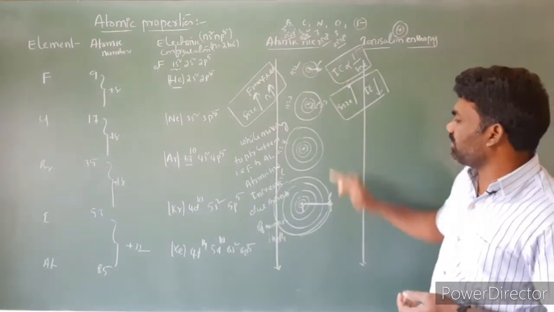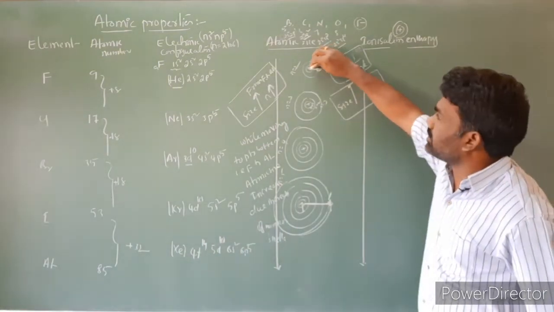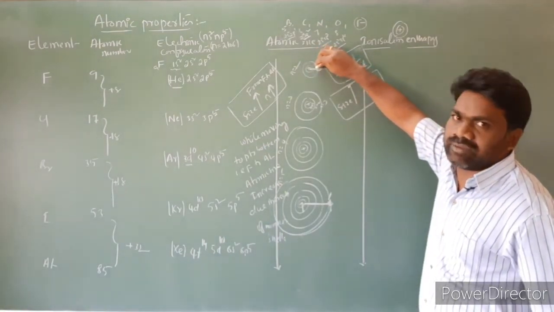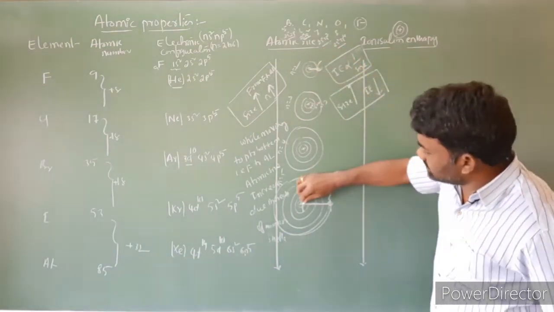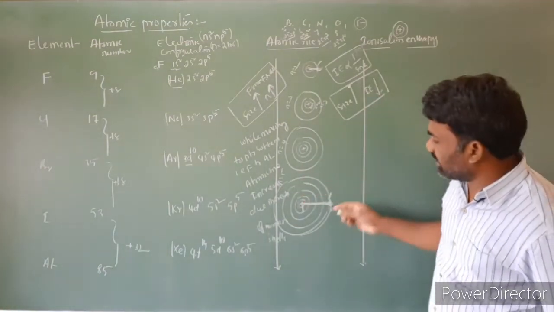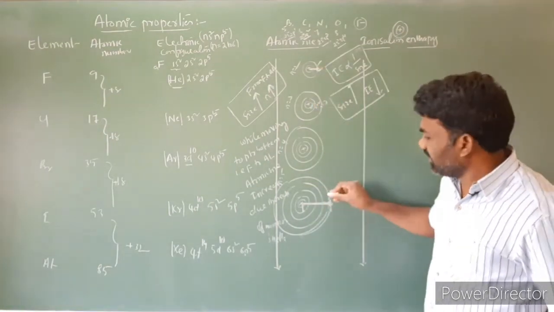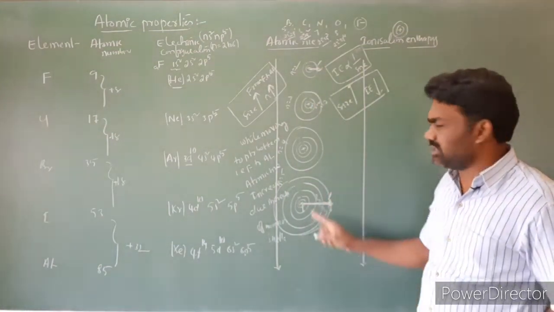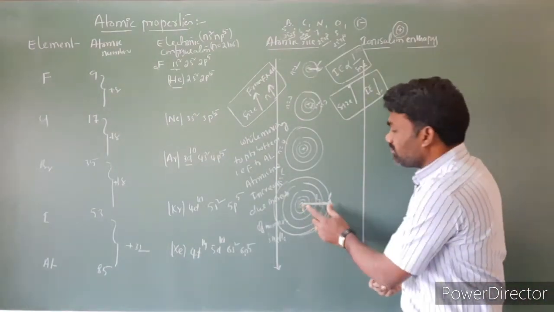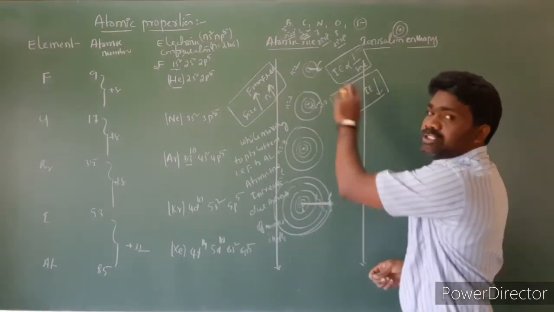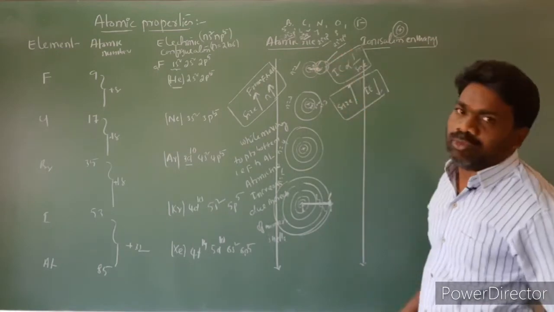Now the question is which electron we can remove very easily. Here the distance is very short, so there is a strong attraction between the nucleus and the electron in the outermost energy level. Here the distance is long, so the attraction between the nucleus and the outermost electron is very weak compared to here. Because of the long distance, attraction is weak; with short distance, attraction is more. Breaking this force of attraction and removing this electron requires more energy.